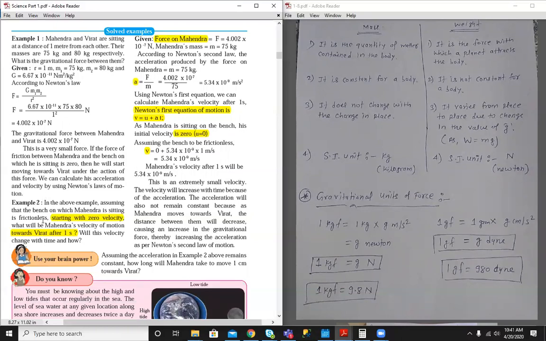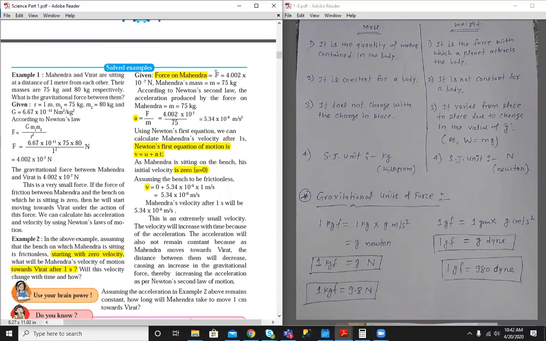In the above example, assuming that the bench on which Mahendra is sitting is frictionless, starting with zero velocity, what is Mahendra's velocity of motion towards Virat? So the problem says that as there is a force of attraction between two bodies, Virat will attract Mahendra. What is Mahendra's velocity in 1 second if it starts with zero velocity? We found the force of attraction in the previous problem, and Mahendra's mass is 75 kg.